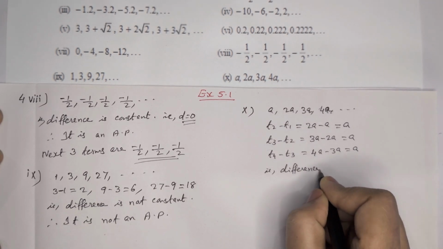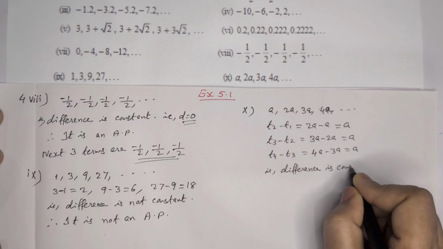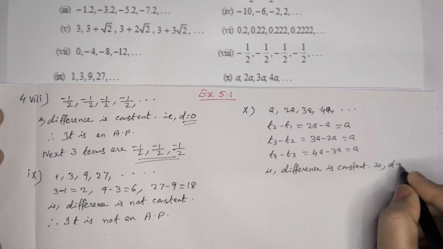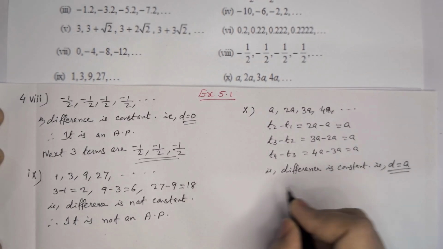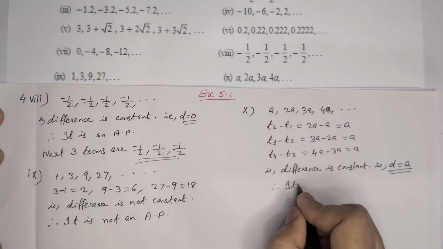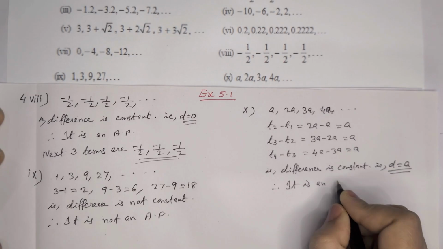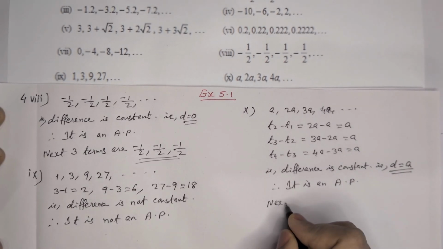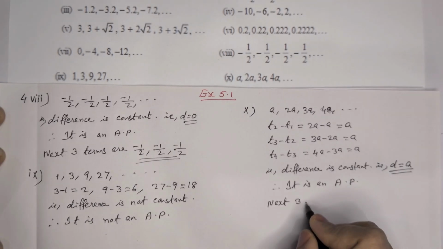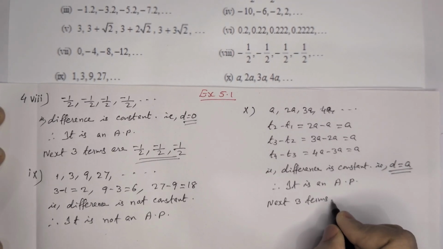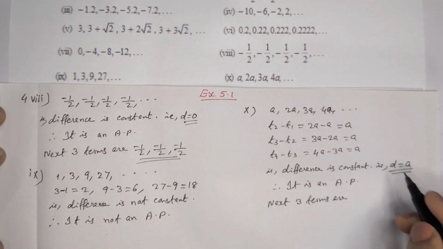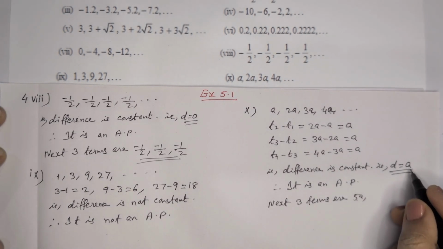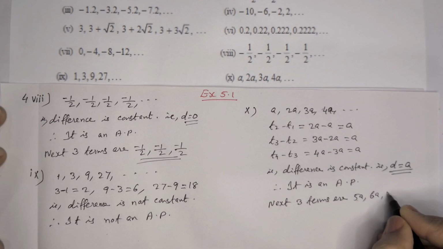The difference is constant. That means common difference D is equal to A. Therefore, it is an AP. Then the next three terms. Now 4A, 4A plus A, 5A. 5A plus again common difference A, 6A. 7A.